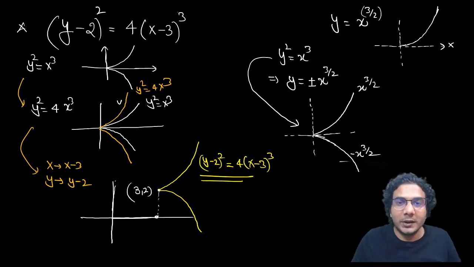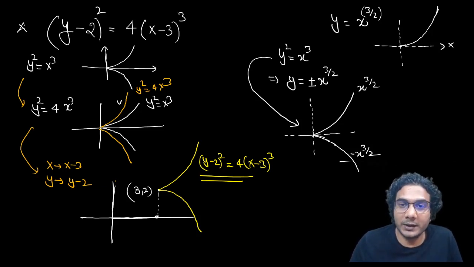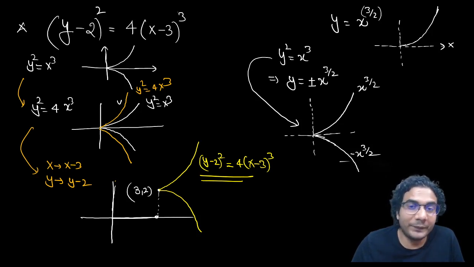All right, so in the next session we will continue with graphs of modulus functions. We'll put mod on x, we'll put mod on y, we'll also put mod on f(x), and see how these graphs are transformed. Then after that we'll do fractional part of x and greatest integer of x. So now it is going to be very interesting after this.